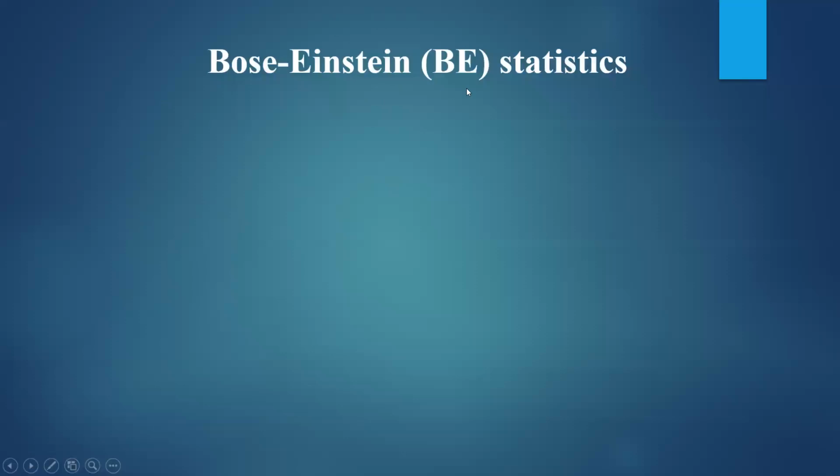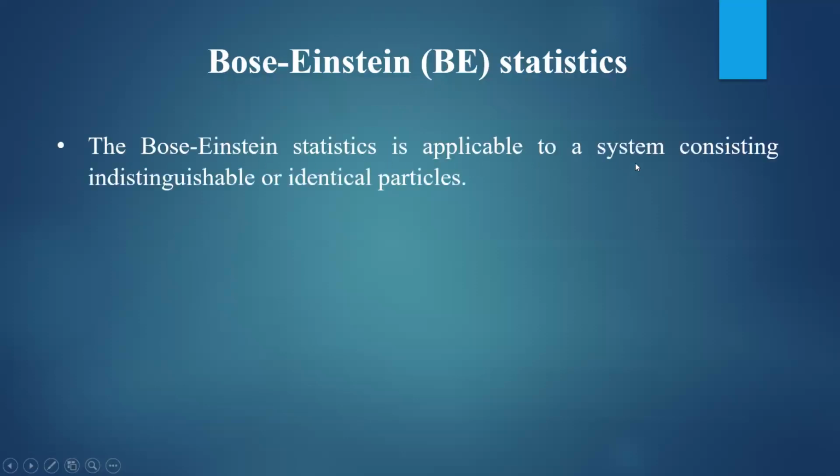Function derivation. So let us consider the Bose-Einstein statistics. It is simply called B.E. statistics. This Bose-Einstein statistics is applicable to the system consisting of indistinguishable or identical particles.